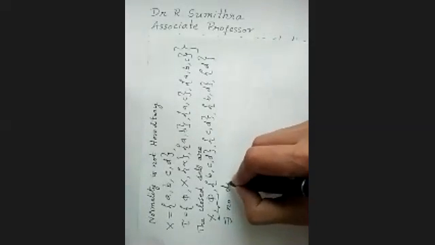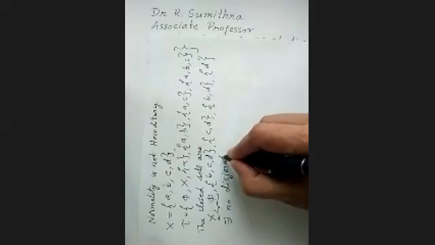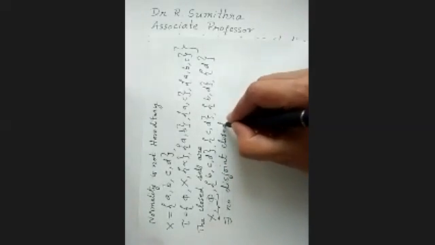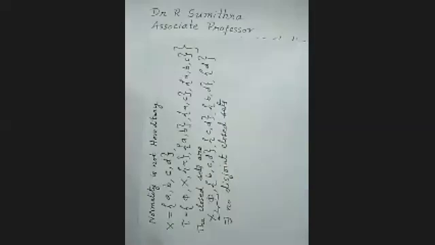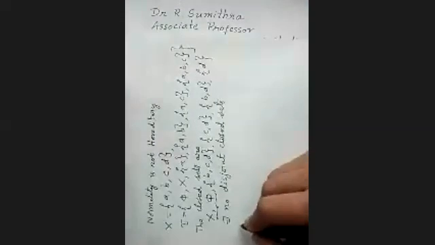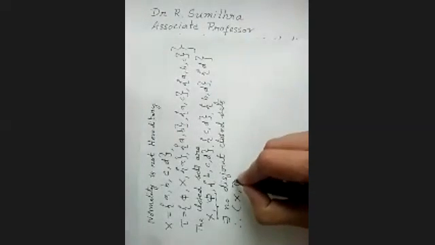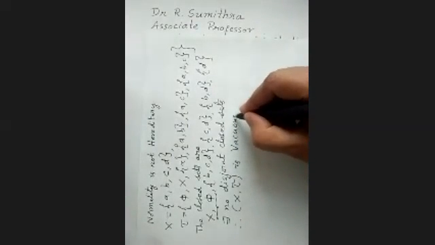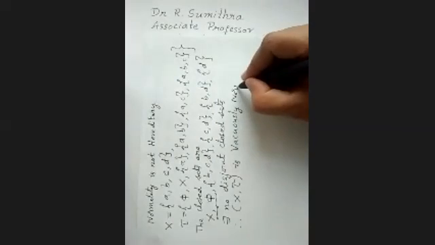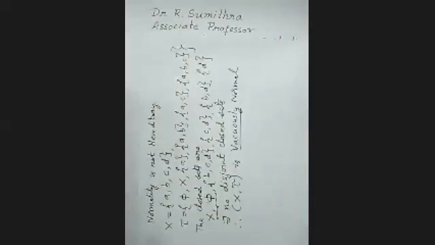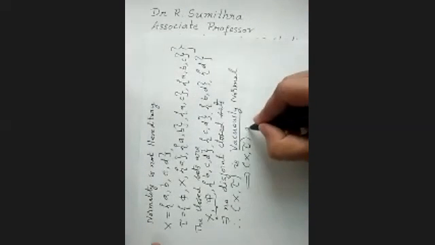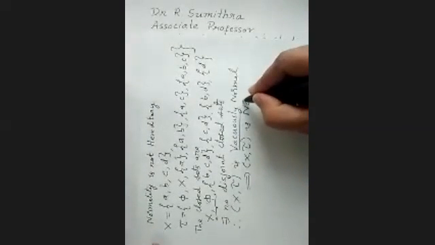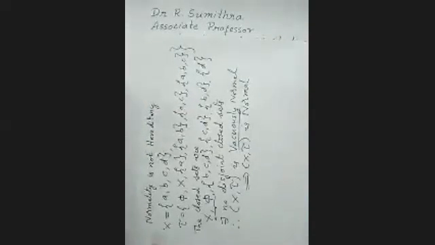So there exists no disjoint closed sets. So therefore, this topological space is called vacuously normal. Vacuously normal. That means (X, tau) is normal. Vacuously normal is nothing but normal. So (X, tau) is normal.